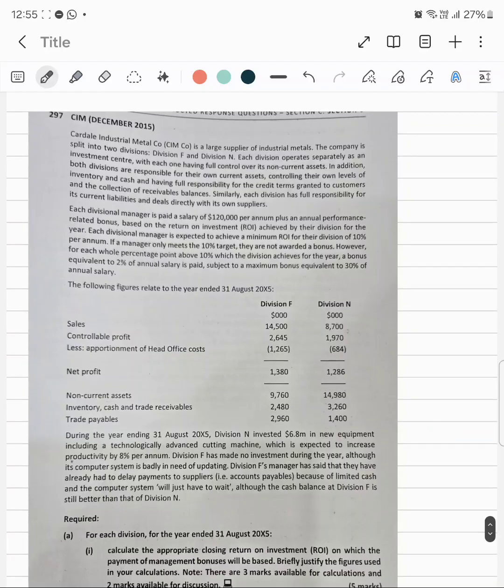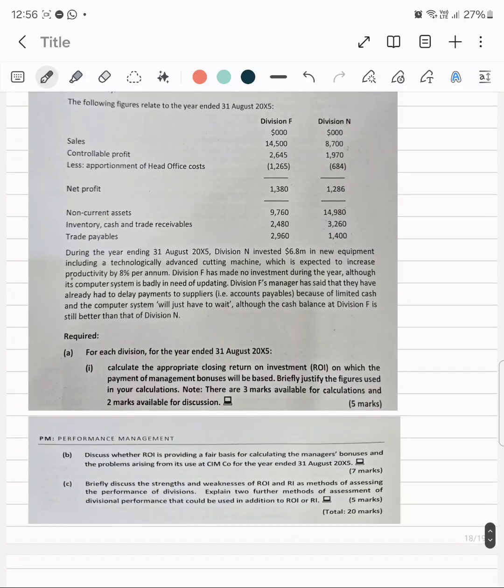CIM. Okay. CIM, this is a 2015 December question of performance management and control. Section C question. It will be for 20 marks. Cardale Industrial Metal Company is a large supplier of industrial metal. Okay, this is a very huge question. Let me read the requirement first.